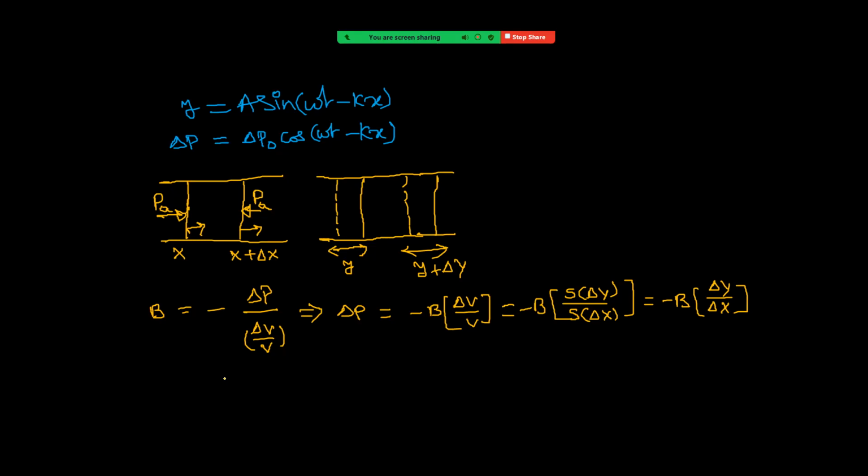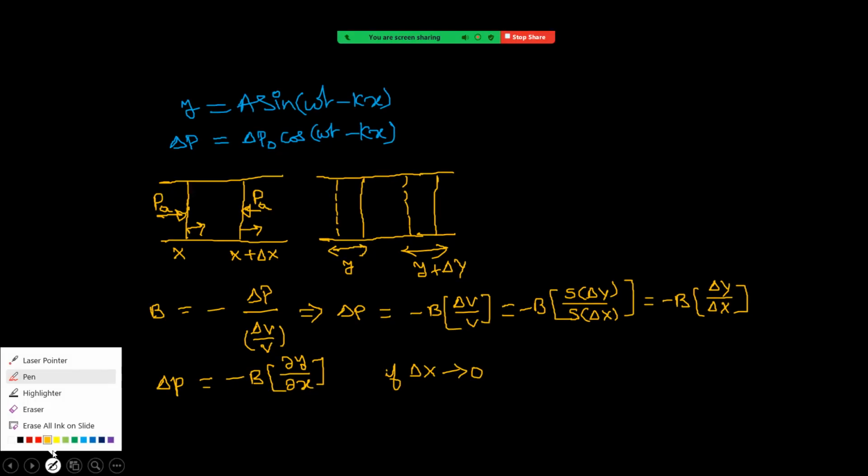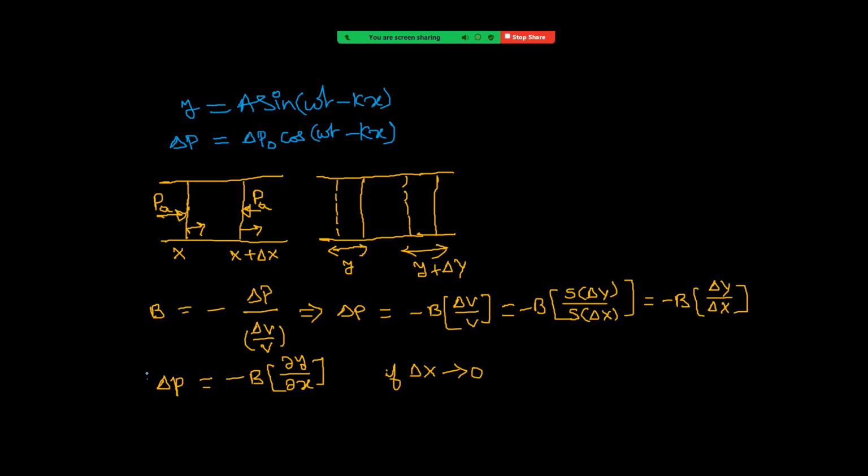Okay. Right. Now, if you consider delta x is very small, then delta y by delta x becomes dou y by dou x. This is if delta x tends to 0, means very small. Okay. This is one important result which you have to remember for solving problems. Right. So this result you have to remember for solving problems.